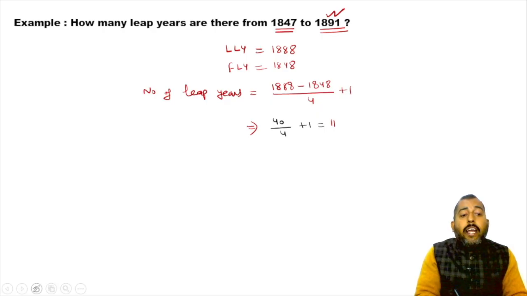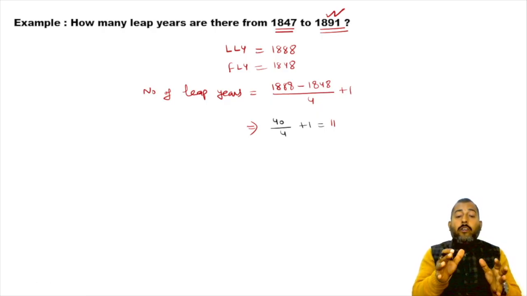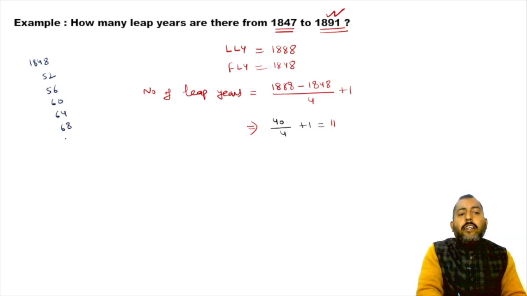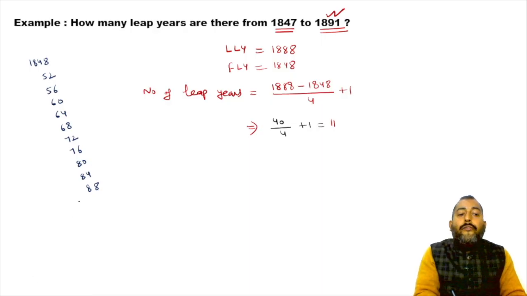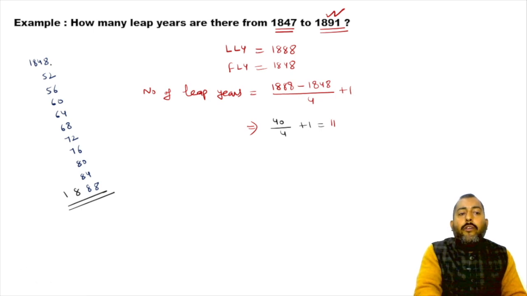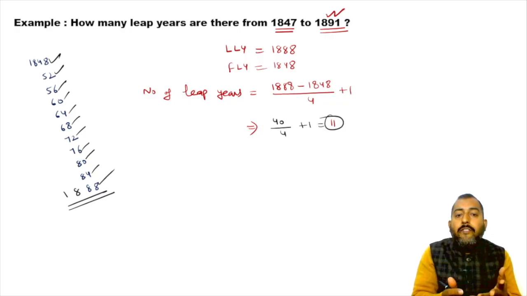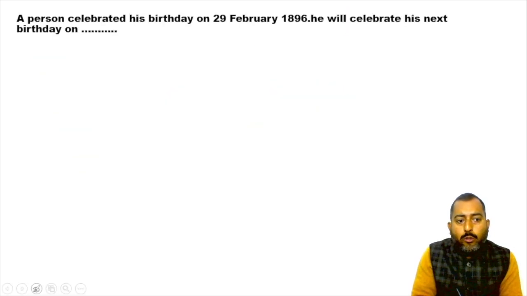Now, if you'd like me to write down all these years, you can say 1848 is leap, then 52 is leap, 1856, 60 is leap, 64 is leap, 68 is leap, 72 is leap, 76 is leap, 80 is leap, 84 is leap, 88 is leap. So the first leap year is 1848 and the last leap year is 1888. Now if you count them, 1, 2, 3, 4, 5, 6, 7, 8, 9, 10, 11. So how many leap years are there in this range? 11 leap years are there in this range. Let's move on to the next question.